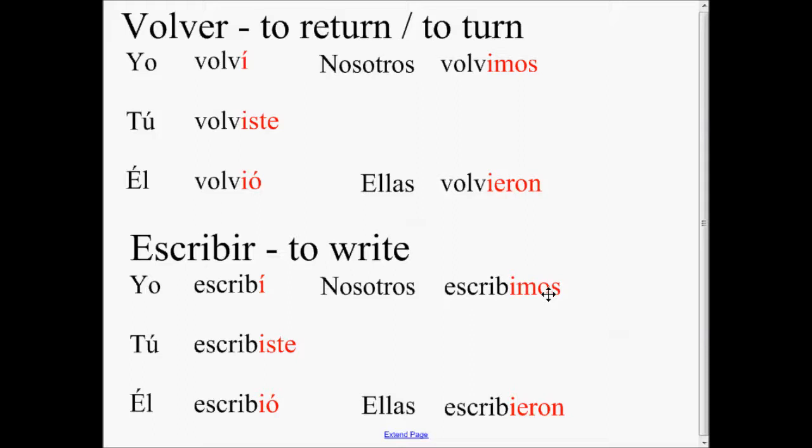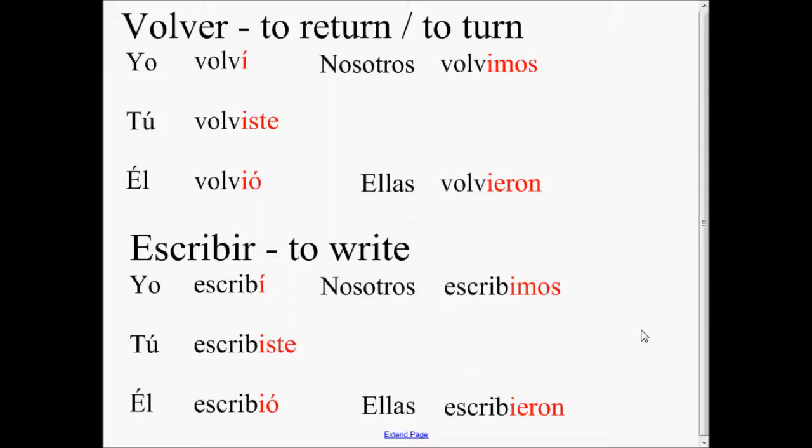And now for the IR verbs. You will replace the IR in the yo form with an accented í. For the tú form, iste. For the él, ella, usted form, ió, with an accented ó. For the nosotros form, imos. And for the ellos, ellas, ustedes form, ieron.